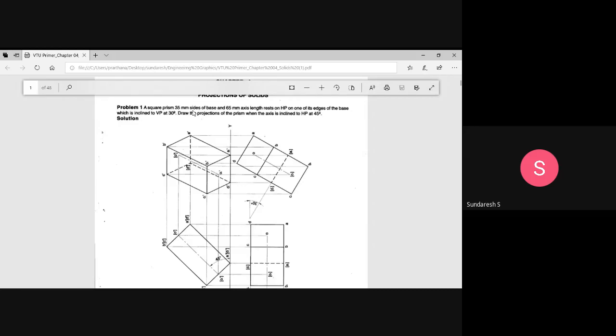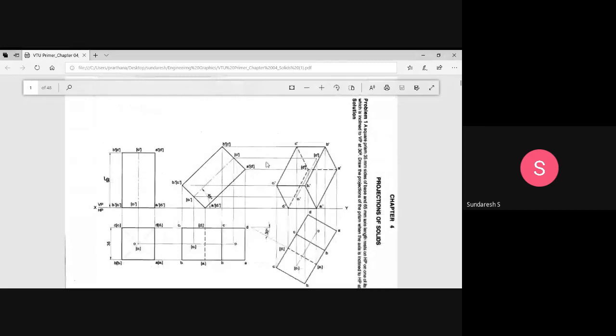So I hope you could understand the problem statement. A square prism, 35 millimeter side of base and 65 millimeter axis length, rests on HP on one of its edges of the base, which is inclined to VP at 30 degrees. Draw the projections of the prism when the axis is inclined to HP at 45 degrees. I will just rotate this and explain it. See, this is the problem statement. This is the projection of a solid.